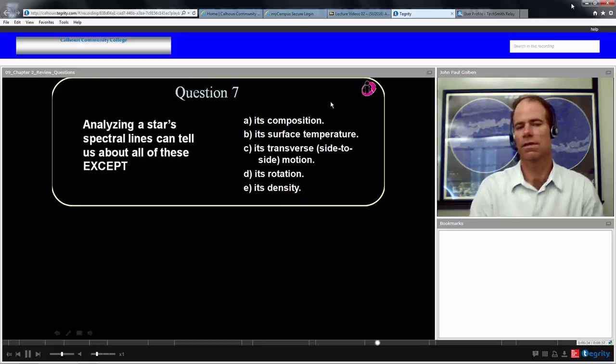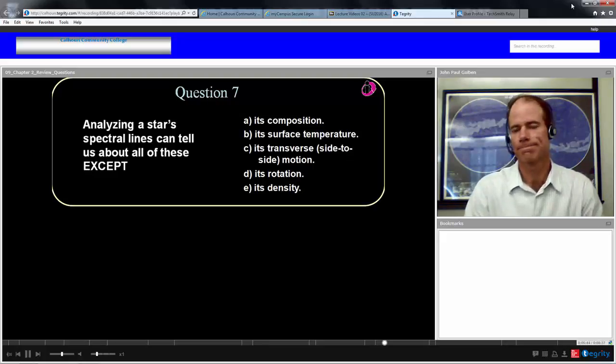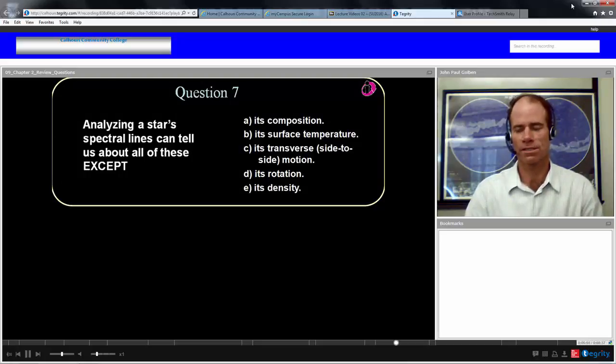Question 7. Analyzing a star's spectral lines can tell us about all of these except, well, we can get a lot of information from light, and from the spectral lines we can get its composition, we can get its surface temperature from Wien's law, we can get its rotation from the Doppler shift, and its density from the spread of the spectral lines.